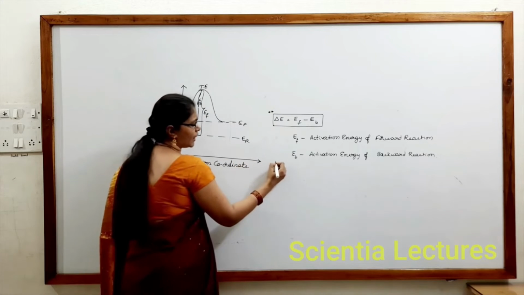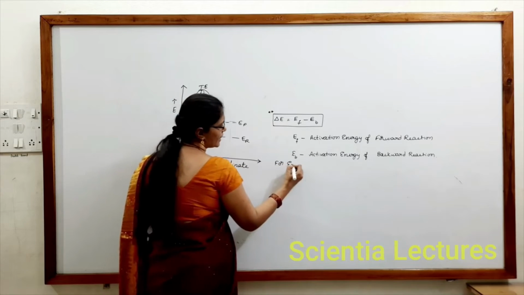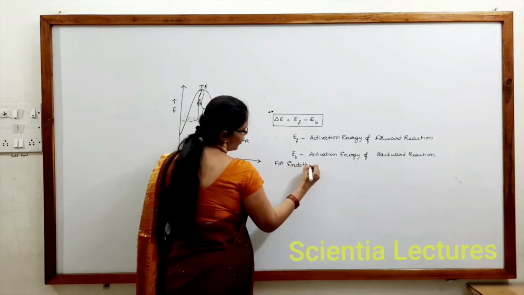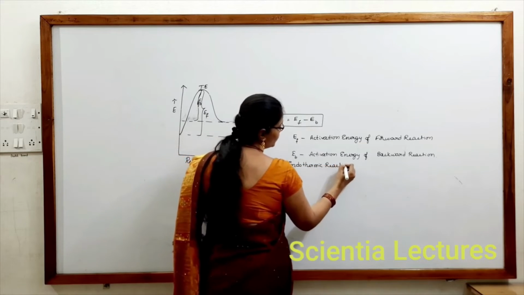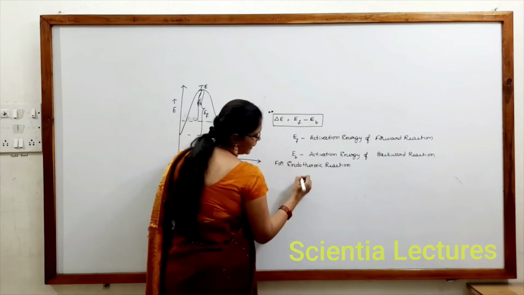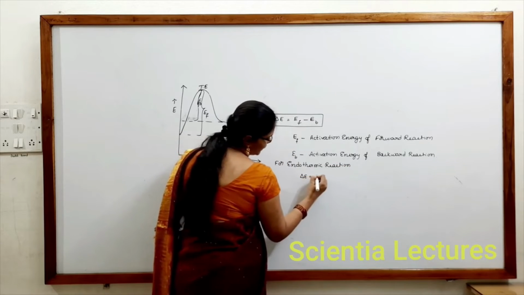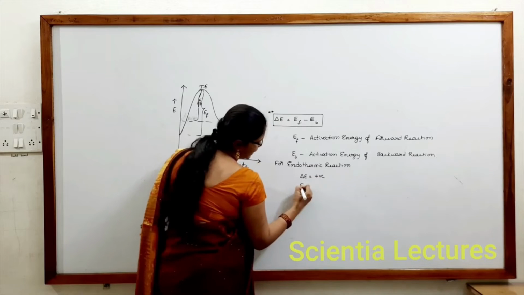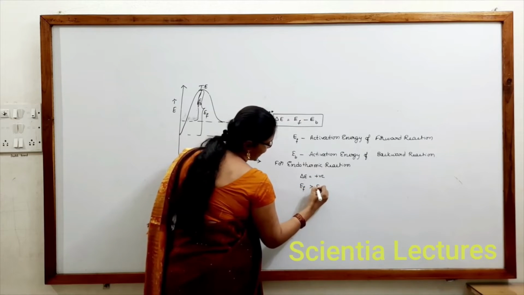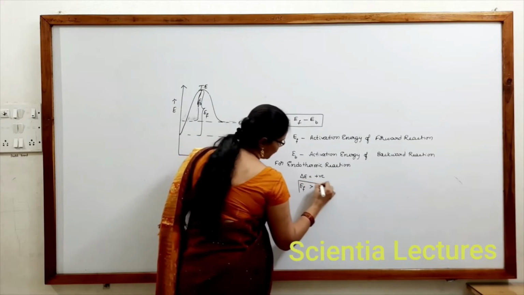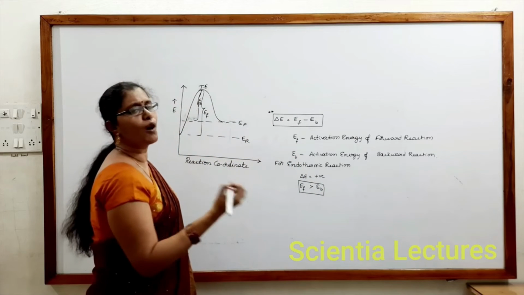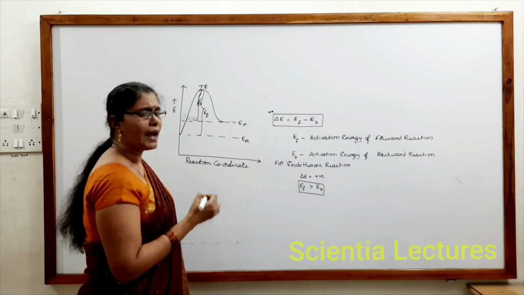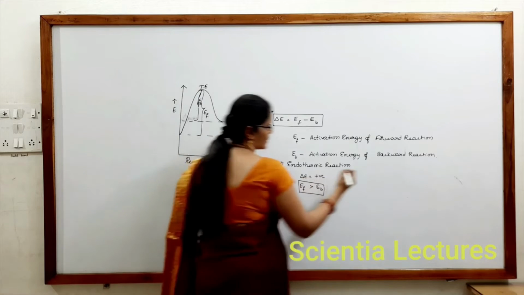For endothermic reactions, what is the condition we have checked already? For endothermic reactions, we can observe that delta E must be positive. Delta E should be positive in the sense EF must be greater than EB. Remember that for endothermic reactions, the activation energy of the forward reaction must be greater than the activation energy of the backward reaction.